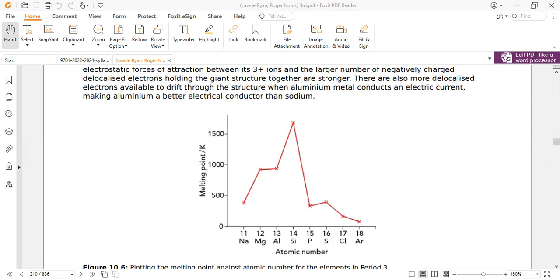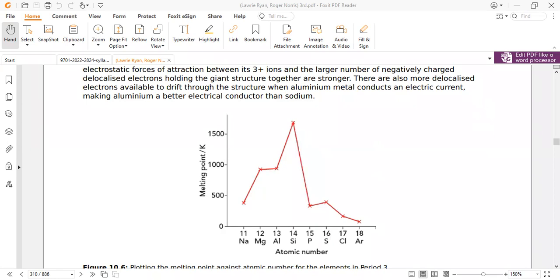If we go deeper into how this changes, melting is a physical property, and whenever we discuss a physical property, we are interested in the attraction between the particles. Sodium, magnesium and aluminum: each sodium particle attracts other sodium particles because of the metallic bond. Silicon is a giant covalent structure, with covalent bonds in a giant covalent structure, and the remaining four are all covalent with a simple molecular structure.